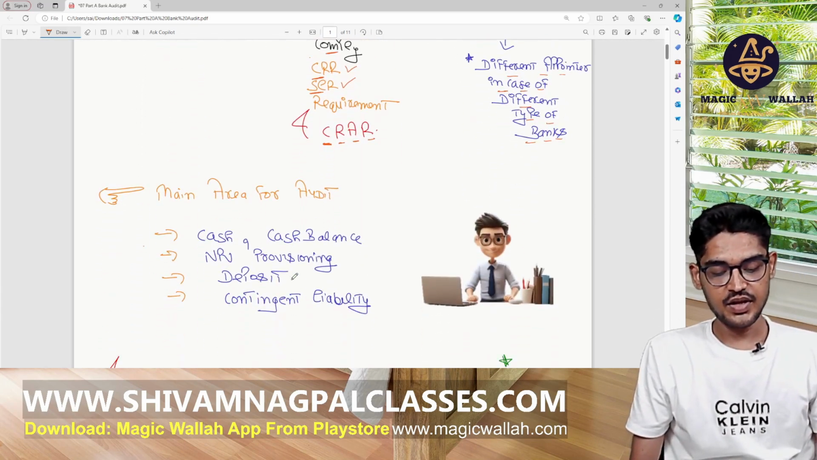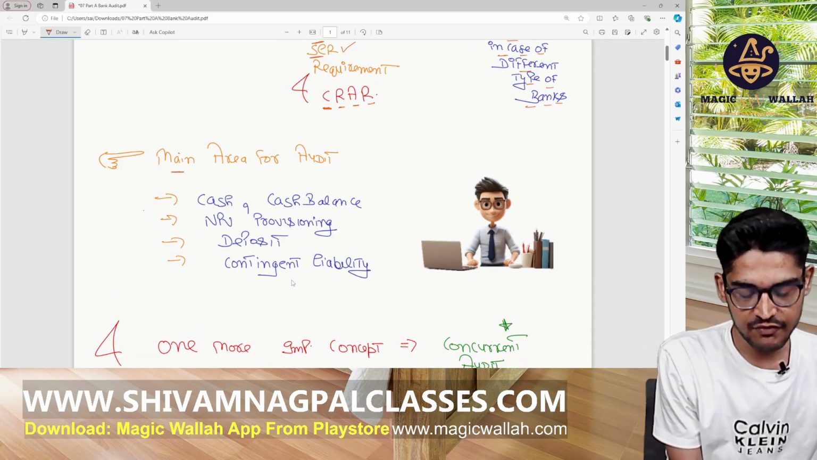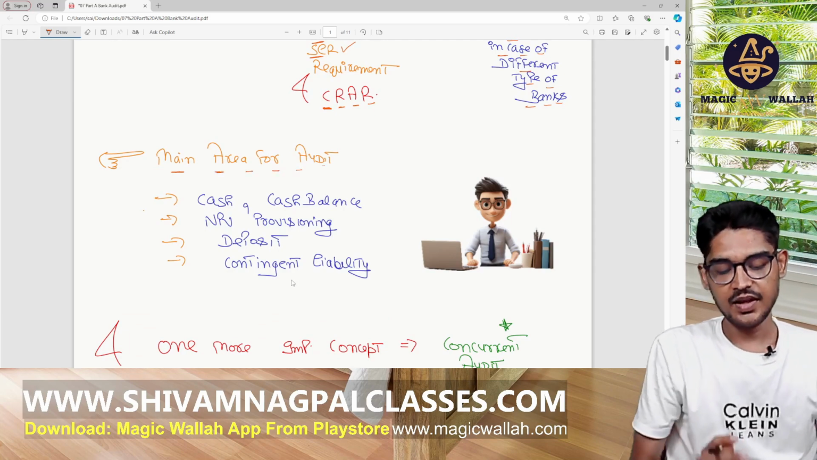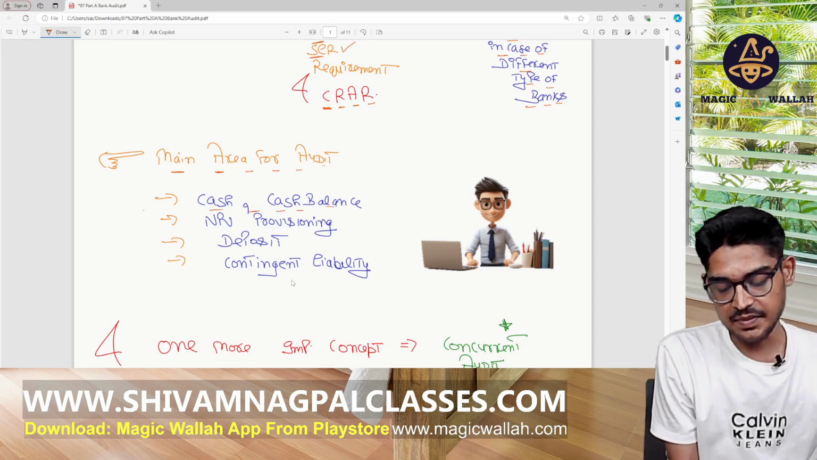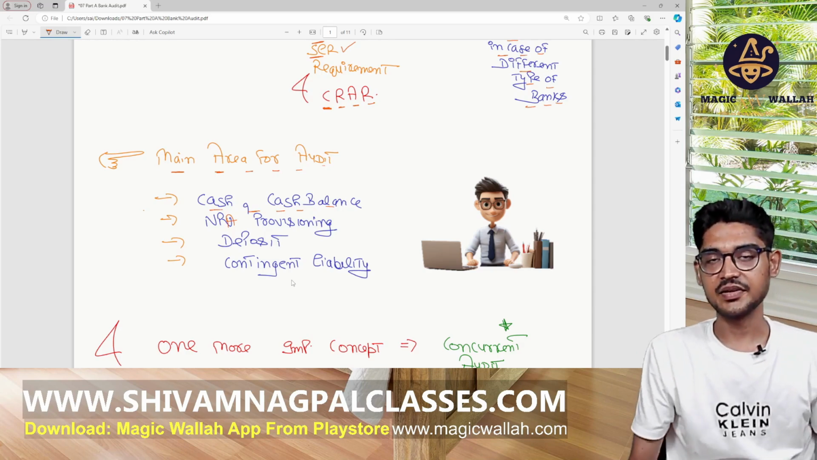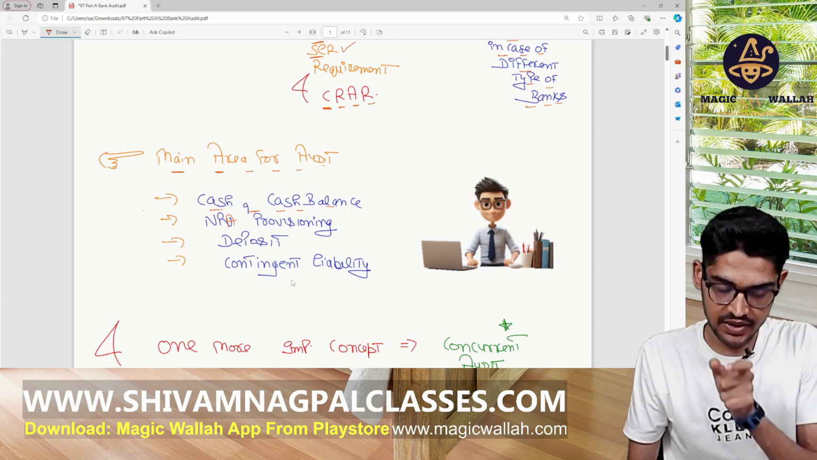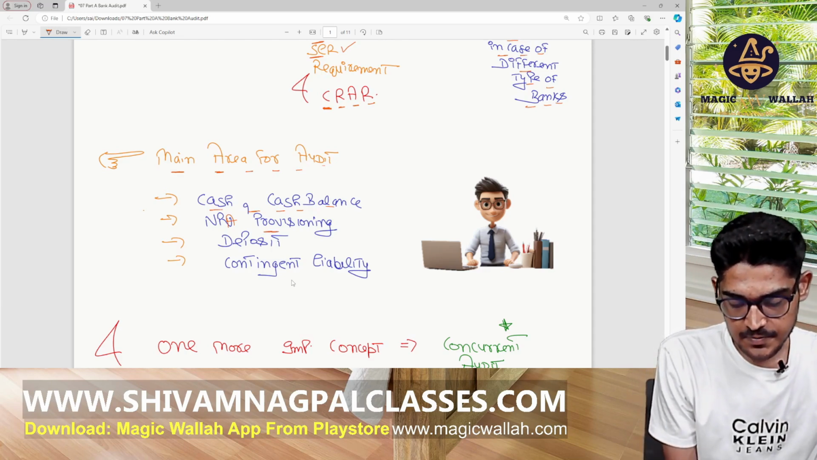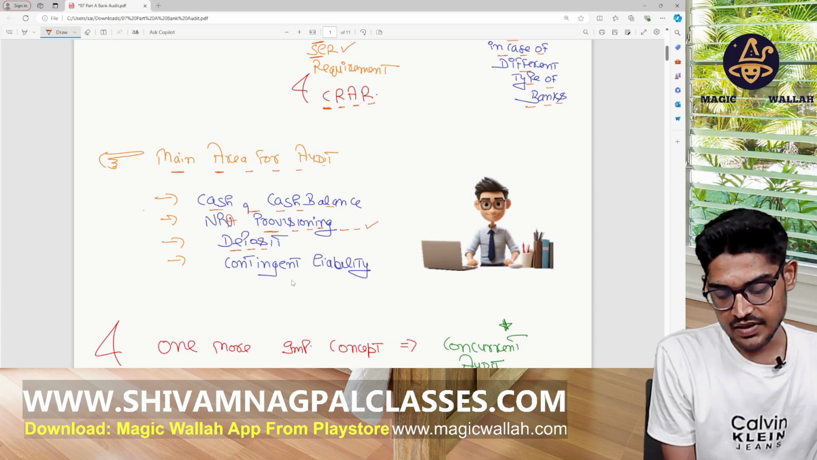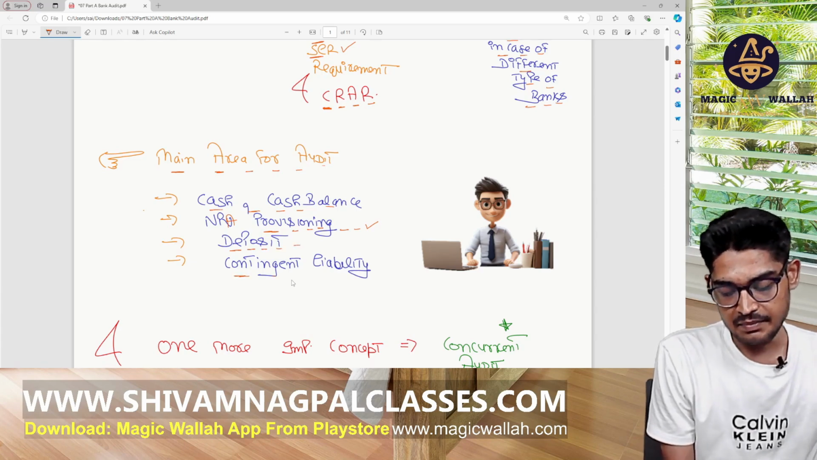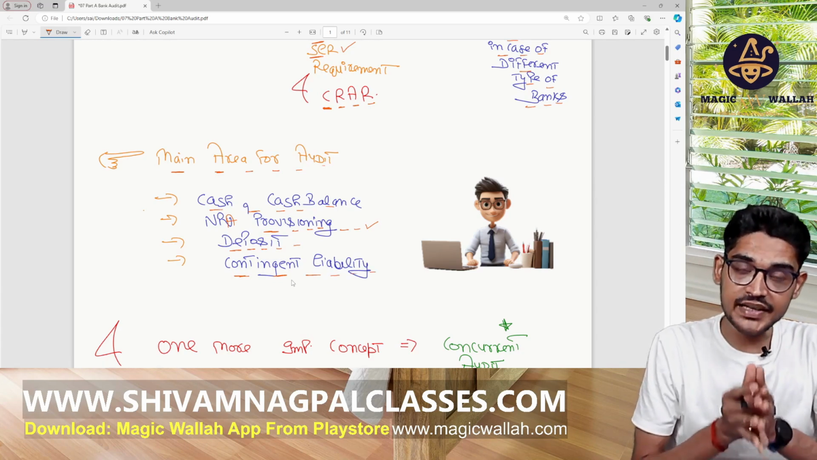Now, the main areas for the audit in the banks. Mainly banks have a lot of cash balances, and NPA, non-performing assets. Many times banks are not able to recover their loans, so they become NPA, and for that they have to make provisions. We have to check them as an auditor. Then deposits made by people in the banks, and contingent liabilities. Banks have a lot of contingent liabilities, like guarantees given by the banks. So these are the main areas for the audit in case of bank audit.